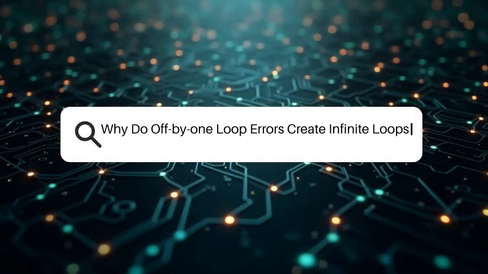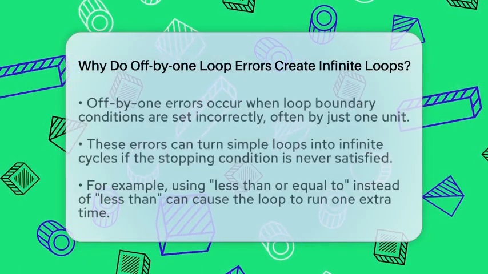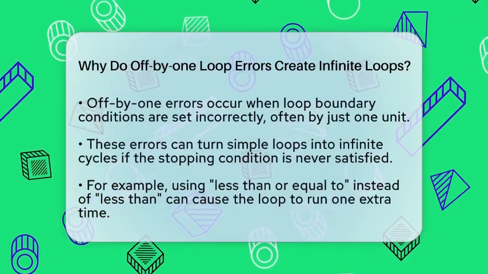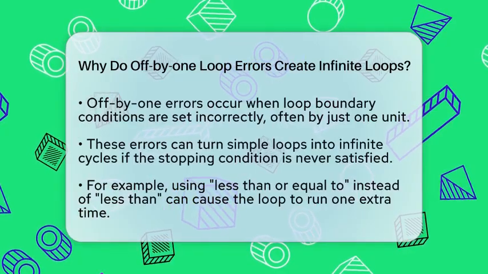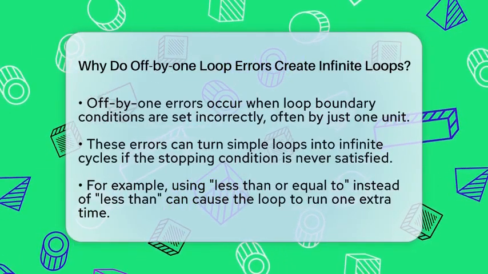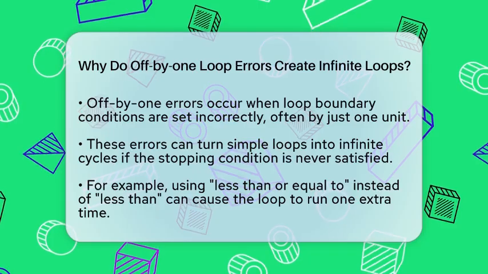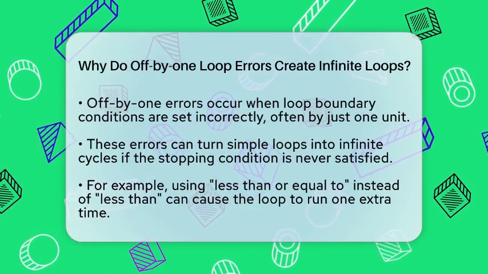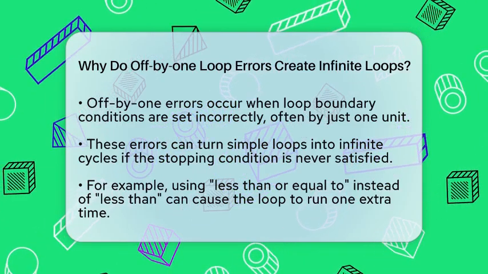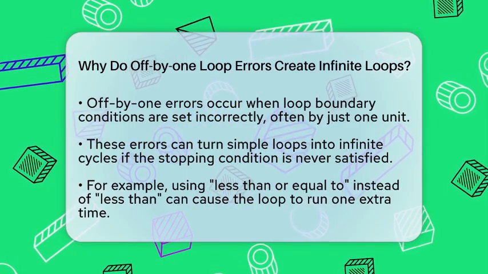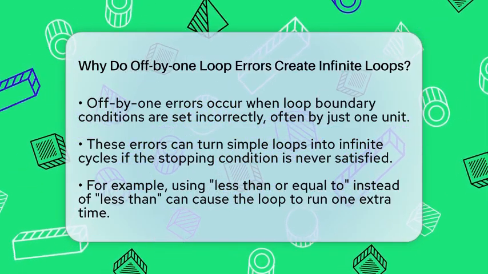Why do off-by-one loop errors create infinite loops? Imagine writing a simple program to count from 1 to 10. It seems straightforward, but a tiny mistake can turn it into an endless cycle. That's what off-by-one errors can do. When you set up a loop, you tell it when to stop. But if your boundary condition is off by just 1, the loop might never reach its end.